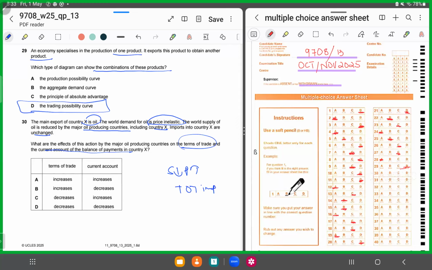So we know that the demand is inelastic. So the current account should have a positive effect. It should improve. What is terms of trade? It's the ratio of export prices and import prices, right? So the terms of trade should improve. So it has to increase. So we'll shade in the option with both improving, and the current account would also improve. Why? Because since the demand is price inelastic, even though the price is going to rise, there will be no fall in the quantity, right? It would be in favor, right? So for 30, we'll shade in A.